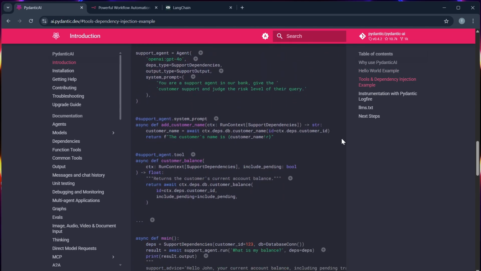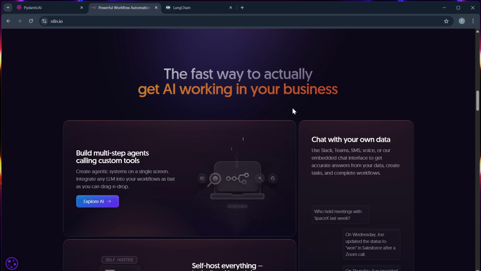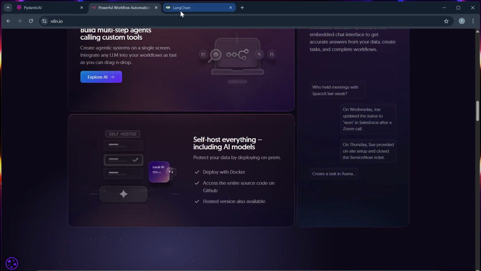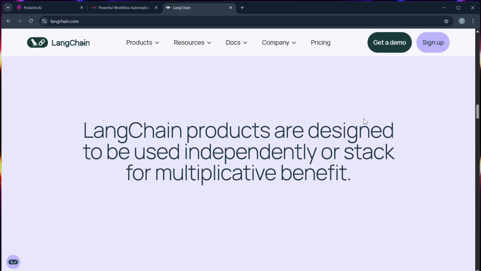So, in short, you can choose Pydantic AI for structured agent development, and you can go for n8n if you want no-code or low-code automation. And lastly, you can pick LangChain if you are building advanced AI tools which are powered by LLMs.